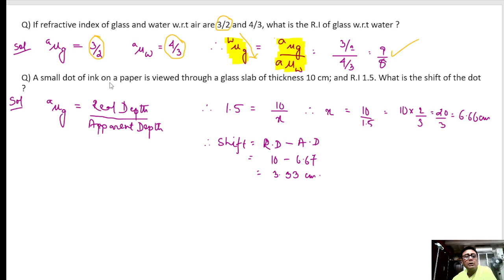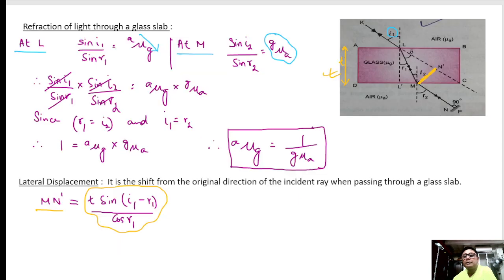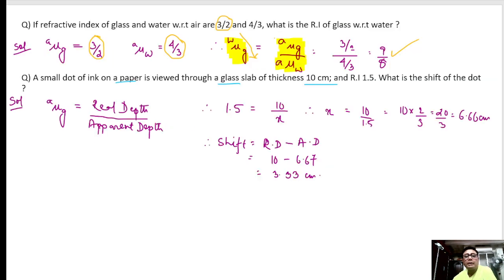Next is a small dot of ink viewed through a glass slab of thickness 10 centimeters. As you can watch here, this is the thickness of the glass slab, which is given as 10 centimeters. Clear?